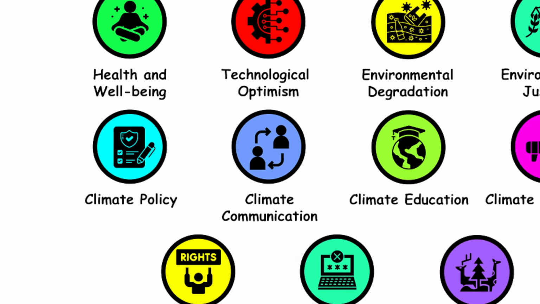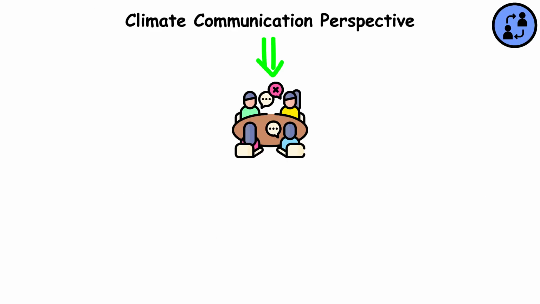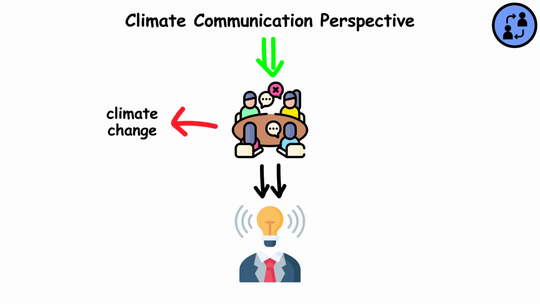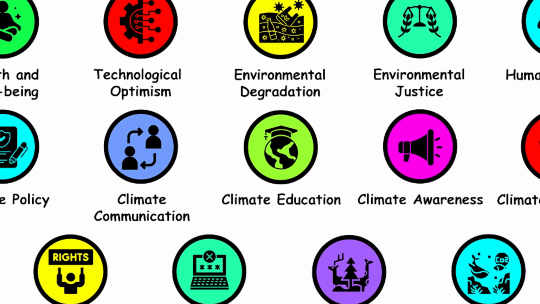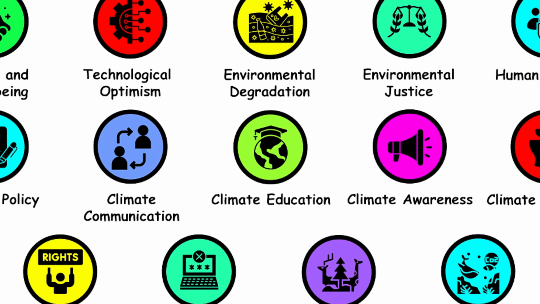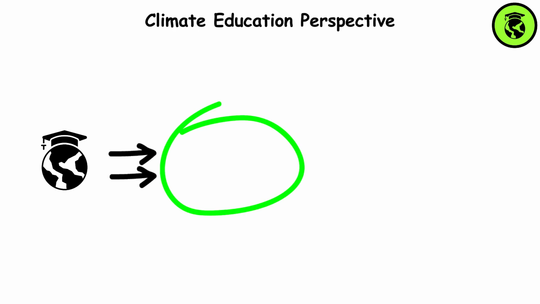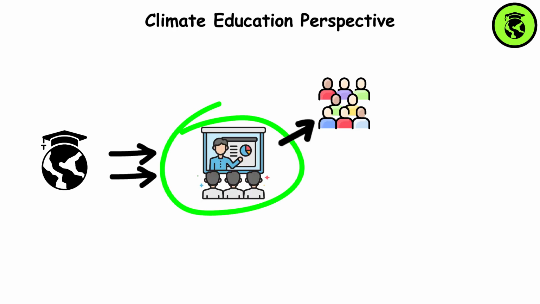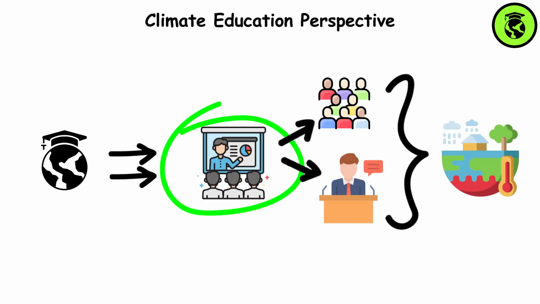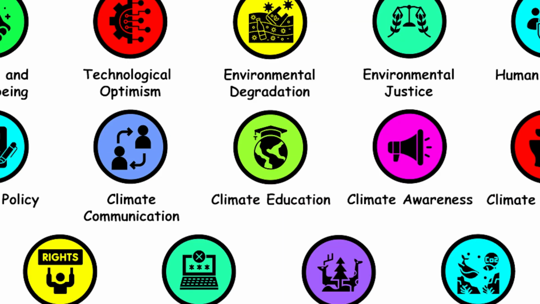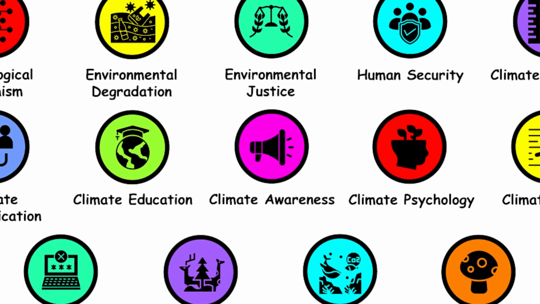Climate communication perspective. This perspective focuses on effective communication strategies to raise awareness about climate change and mobilize action. Climate education perspective. This perspective emphasizes the importance of educating the public and policymakers about climate change. Climate awareness perspective.